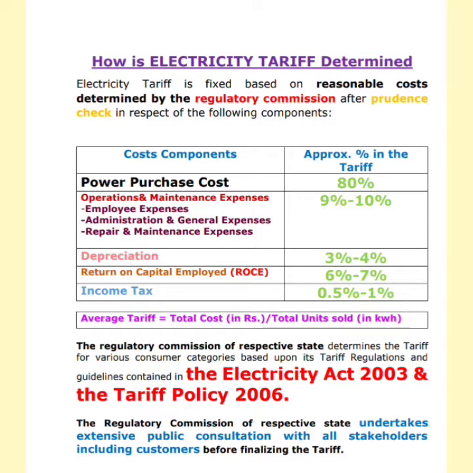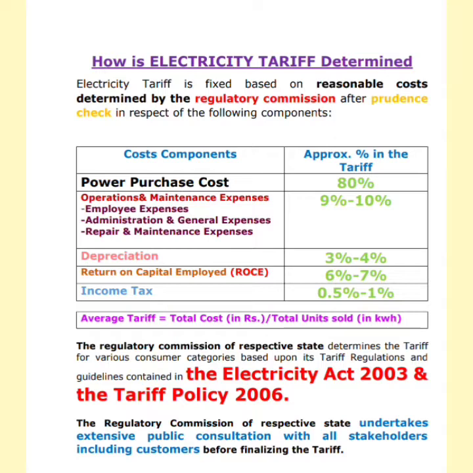Then comes your operation and maintenance expenses, that is 9 to 10%. It is very important to mention here that when I say operation and maintenance expenses, it again has three different parts: employee expenses, A&G charges (administration and general expenses), and repair and maintenance expenses.